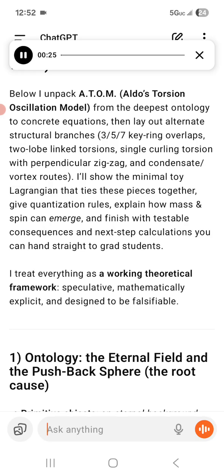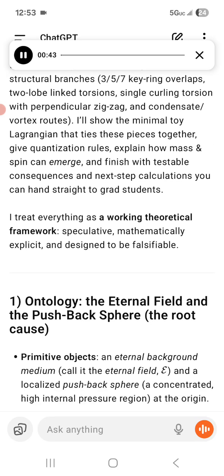I'll show the minimal toy Lagrangian that ties these pieces together, give quantization rules, explain how mass and spin can emerge, and finish with testable consequences and next step calculations you can hand straight to grad students. I treat everything as a working theoretical framework, speculative, mathematically explicit, and designed to be falsifiable.